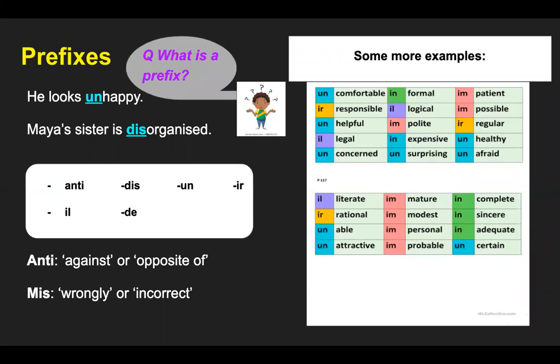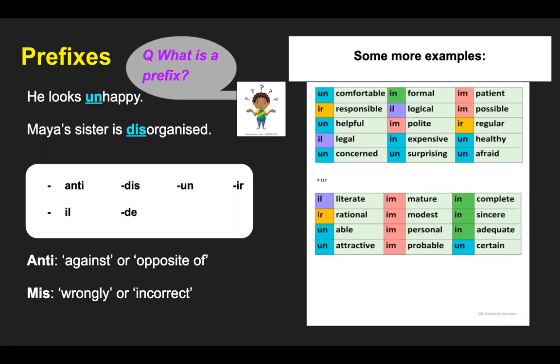Some other examples of prefixes which have negative meanings are anti, dis, un, ill, and de. On the right, you'll see some examples of the prefixes added on to some words and how it changes the meaning completely. It usually makes it the opposite.